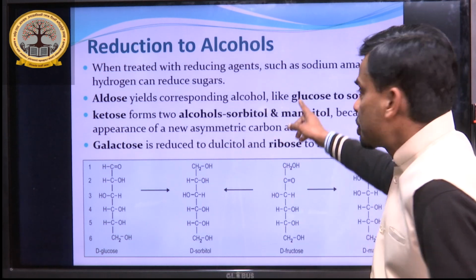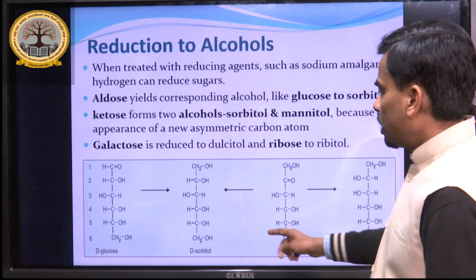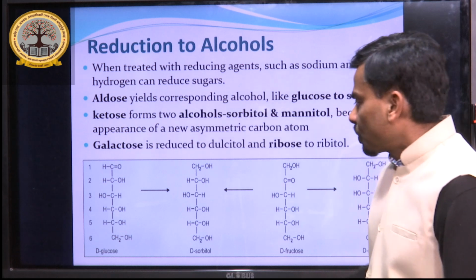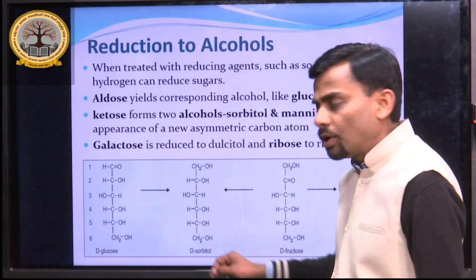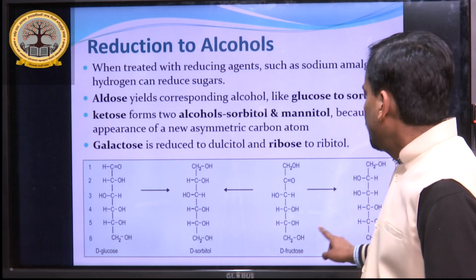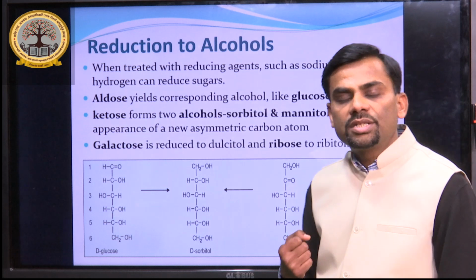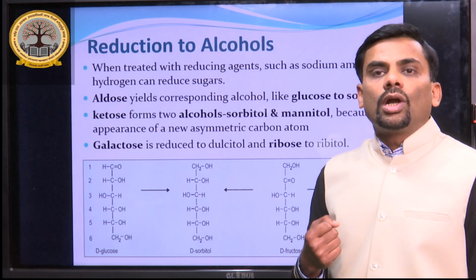Here they themselves are being reduced to alcohol. From the structure you can see that glucose can be reduced to sorbitol, while fructose can be reduced to both sorbitol and D-mannitol. So in this case of reduction, monosaccharides are reduced to alcohol.